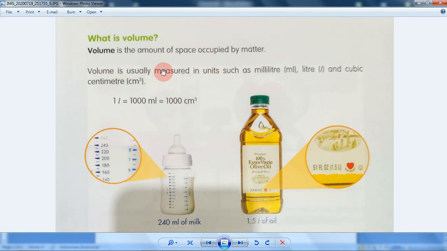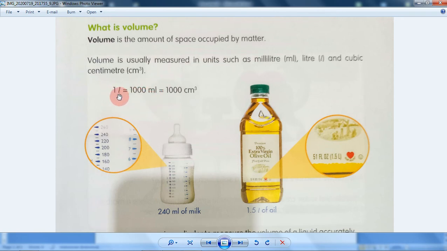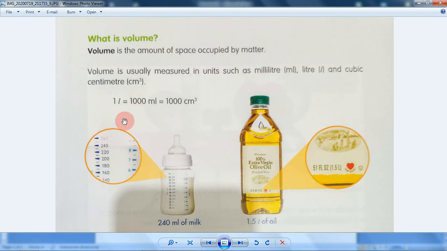Volume is usually measured in units such as milliliter, liter and cubic centimeter. 1000 milliliter equals 1000 cubic centimeter. 1 liter equals 1000 milliliters, and 1 milliliter equals 1 cubic centimeter.